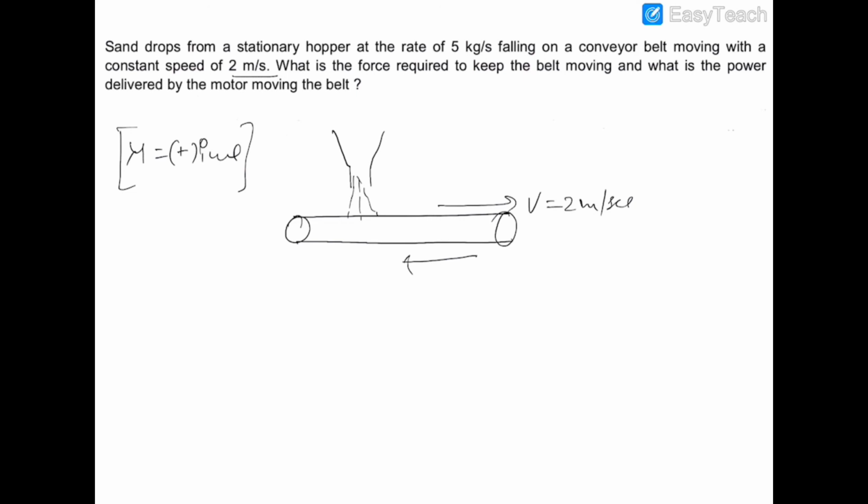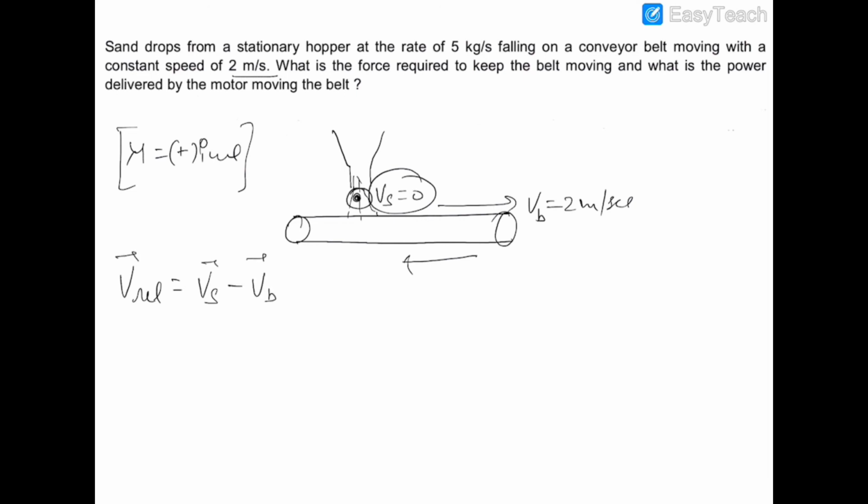Now the relative velocity of the sand, when it is not in contact with the conveyor belt, with respect to the conveyor belt would be in the negative direction, because at this position the velocity of sand is 0 and the velocity of the belt is 2 meters per second. So v relative would be v sand minus v belt.